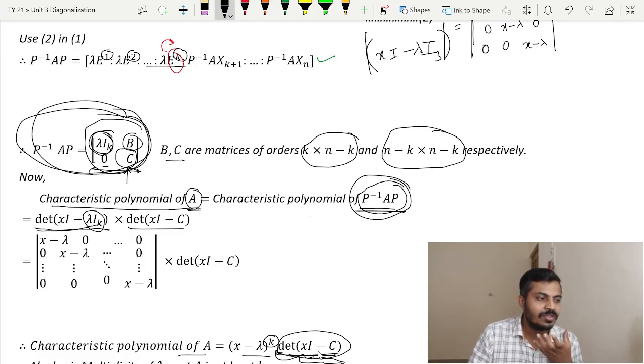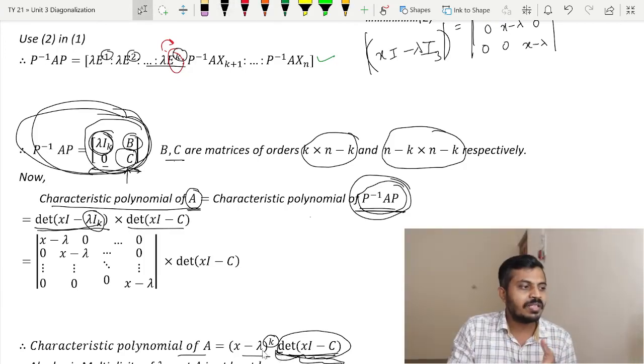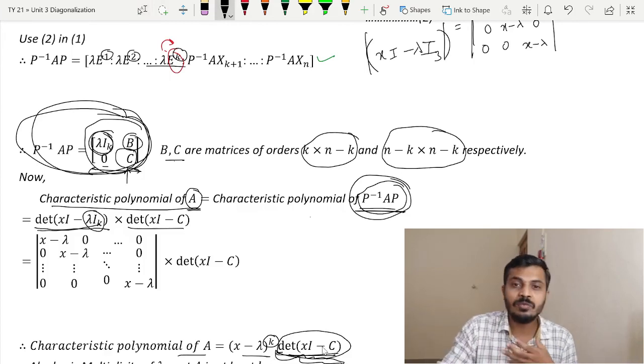If lambda is a root here as well, then the algebraic multiplicity of eigenvalue lambda will be greater than k, isn't it? I mean, it will be k plus 1 if lambda appears as a root of this polynomial once. If it appears twice, then the algebraic multiplicity of lambda will be k plus 2. If it appears thrice, then k plus 3, and so on.